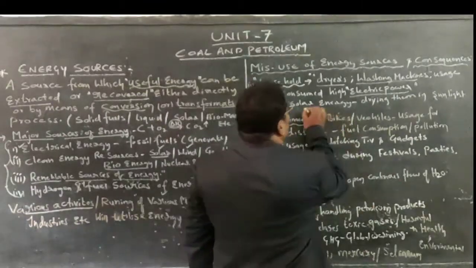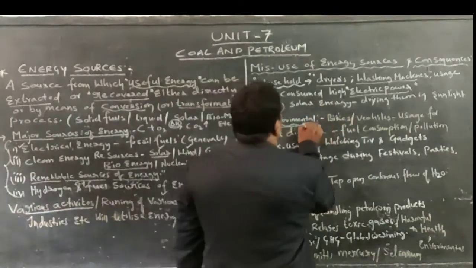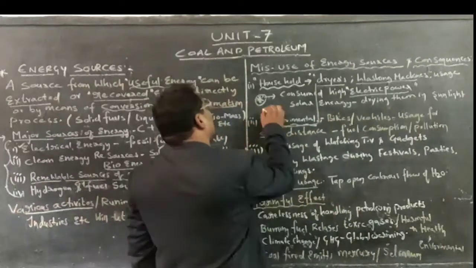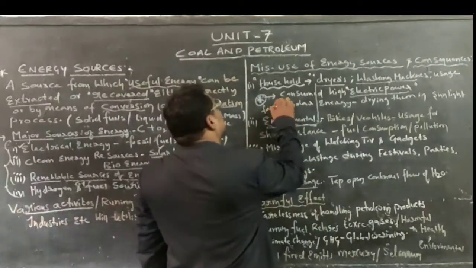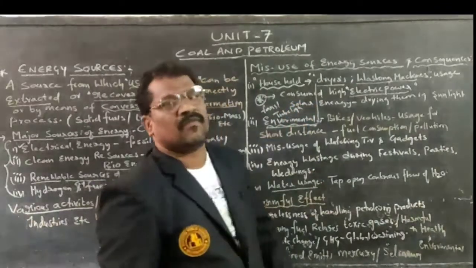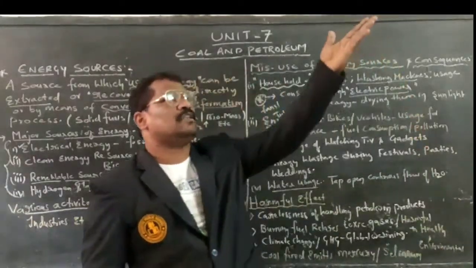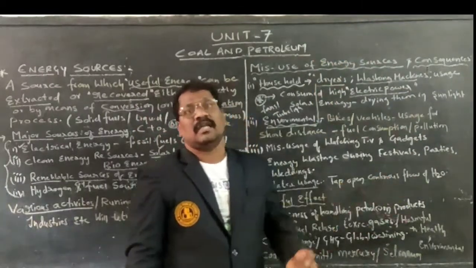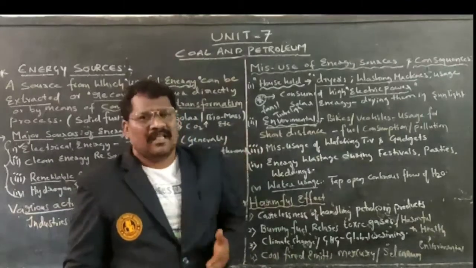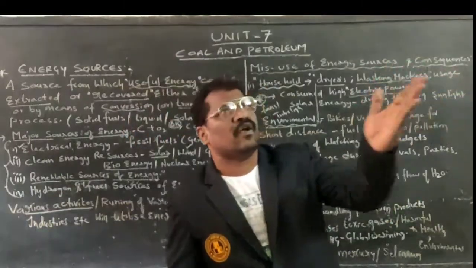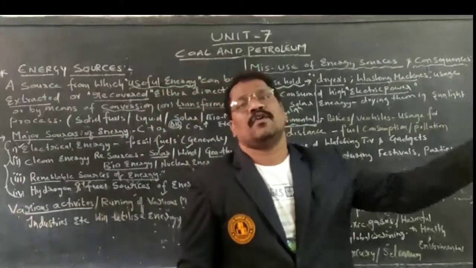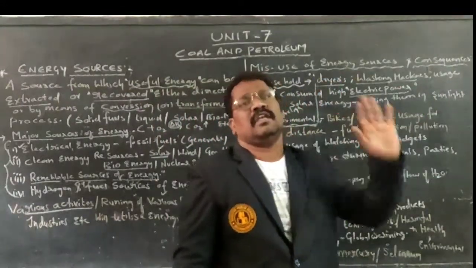Not only that, next one is, in household appliances, fans as well as tube lights. The running of a fan works upon electricity. The functioning of a tube light is also based upon electricity consumption. In our home, we are so lazy that as we go out of a room, we never switch off the fan or the tube light. It runs continuously in that way.